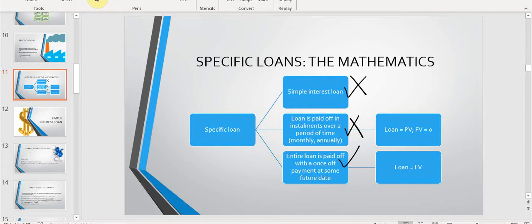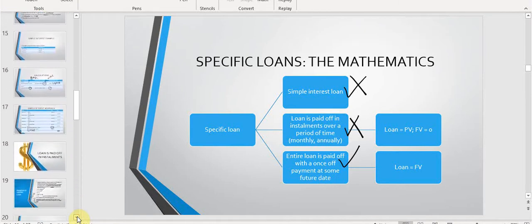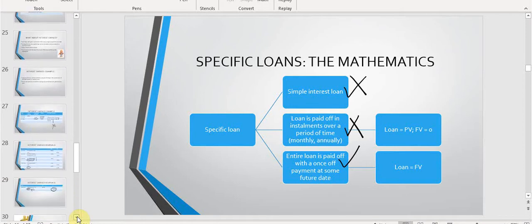In other words, I get a R1,000,000 loan now, and then 3 years from now, I need to pay back the whole R1,000,000 basically in one shot. So in one shot, you need to go and pay it back. In this instance, I also set up an example for you, which brings me to this second lecture that I would like to explain.